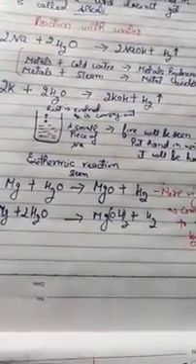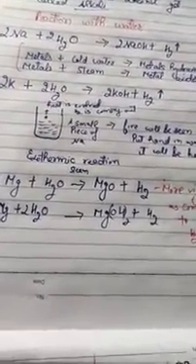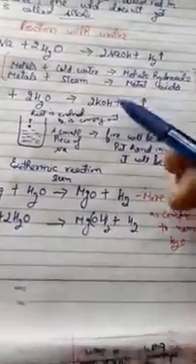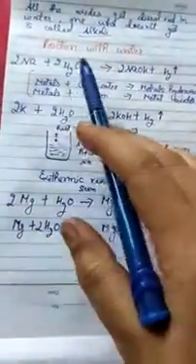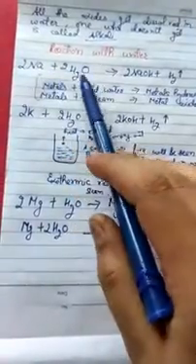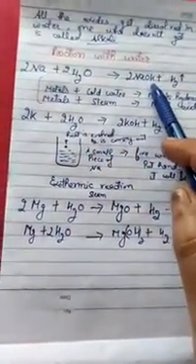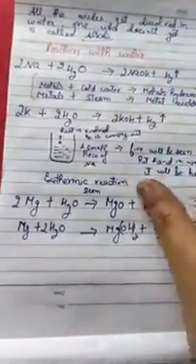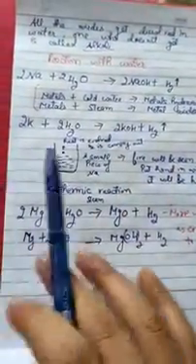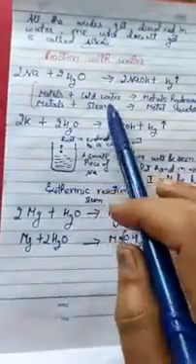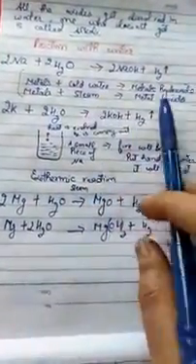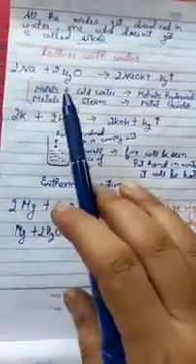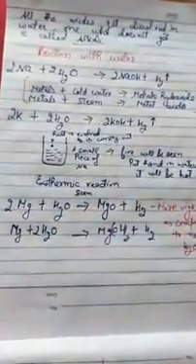So in the first case we have studied about the reaction with oxygen, and in the next we will study about reaction with water. What happens to these metals if we react these metals with the water? So in the first reaction, if we react sodium with the water, sodium hydroxide is formed and hydrogen gas is liberated. And dear students, one thing you have to keep in your mind which is very very important: if we react metals with cold water, metal hydroxides are formed, and if we react metals with steam, metal oxides are formed.